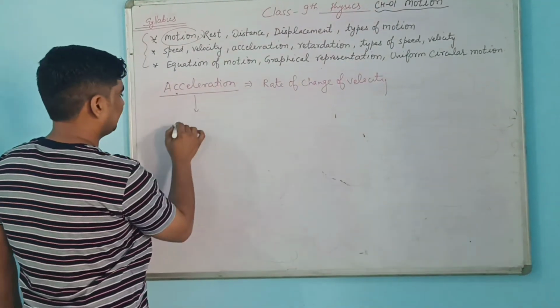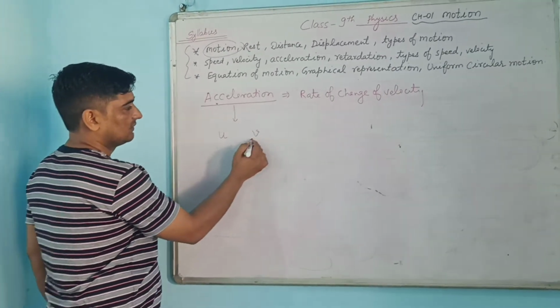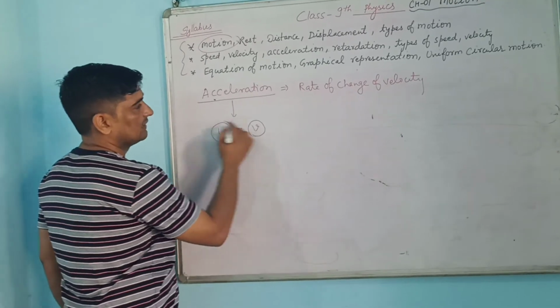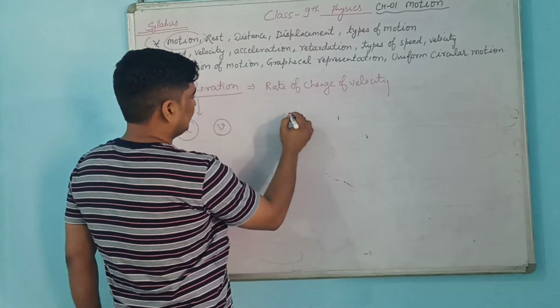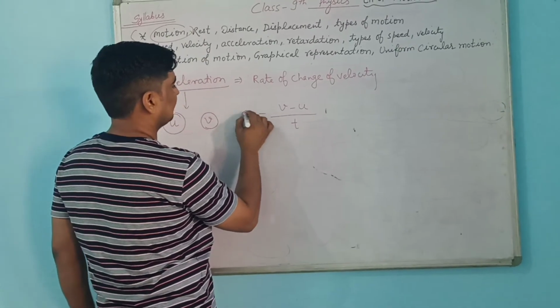See, initially suppose velocity is u and final velocity is v. So we are talking about the change. The final value is this, the initial value is this. So what is the change? Change means v minus u with respect to time. That is called acceleration.